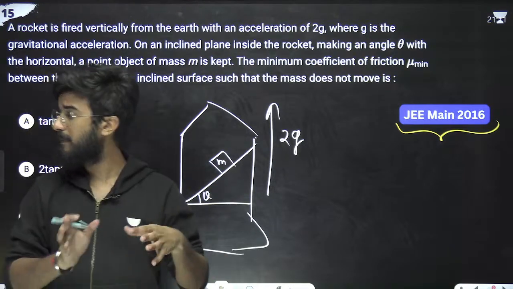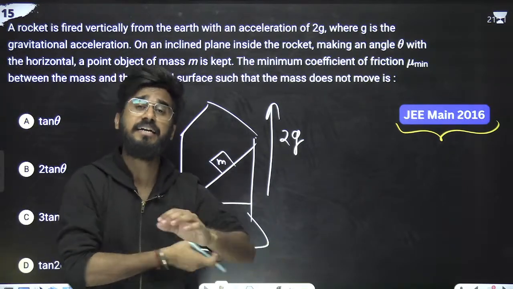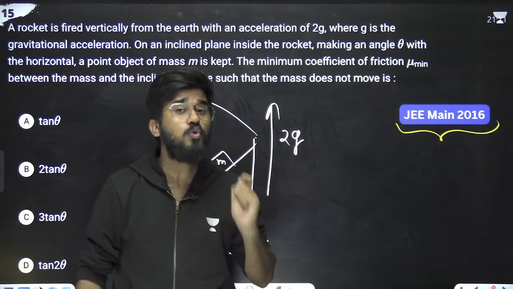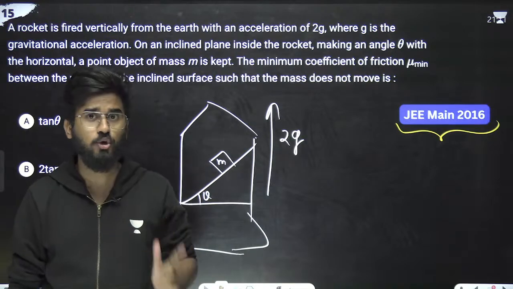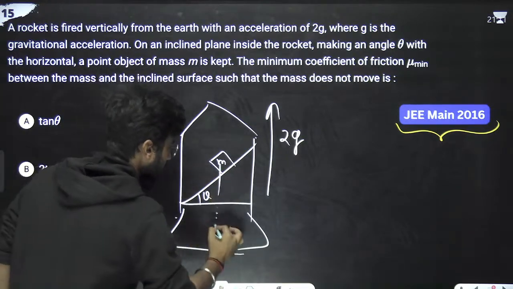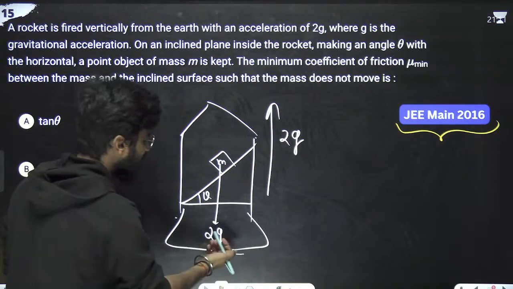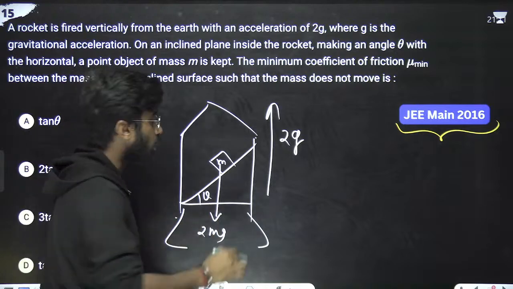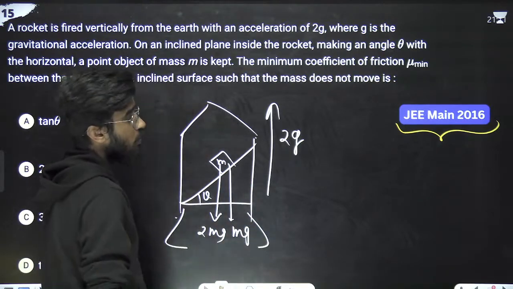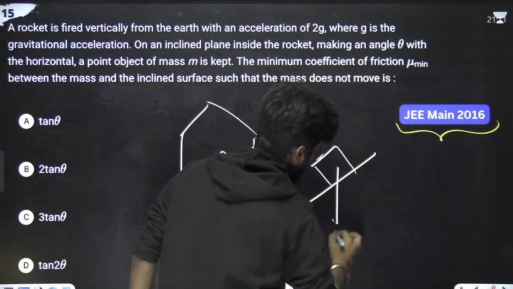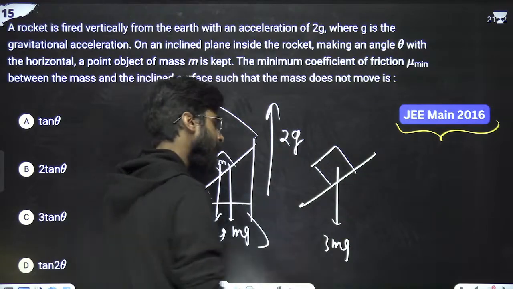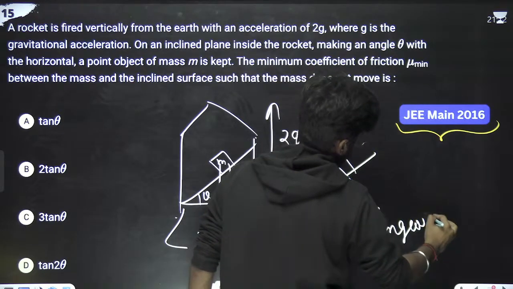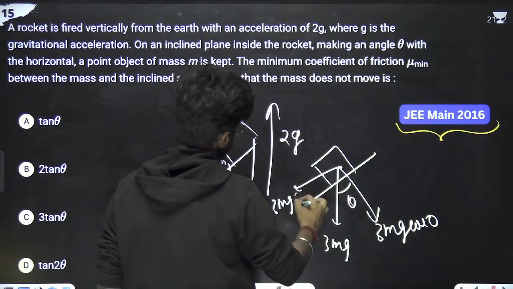If it is in a frame that is moving upward with some acceleration, then inside it a pseudo force acts on the particle. The pseudo force acts downwards, 2g, so we can write 2mg, and its own weight is also mg. So the total force is now 3mg. The angle is theta, so this component is 3mg cos theta and this is 3mg sin theta.